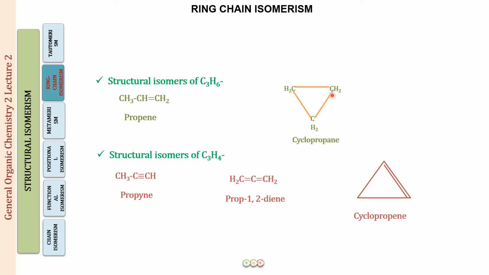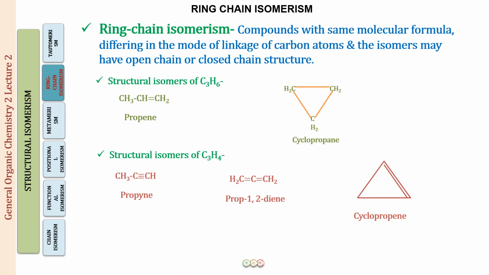But what you have to remember is that for a cyclic structure and a straight compound, we give the functional isomerism a special name, and that is called ring chain isomerism. Alright, so compounds with the same molecular formula differing in the mode of linkage of the carbon atoms, the isomers having open chain or closed chain structure.